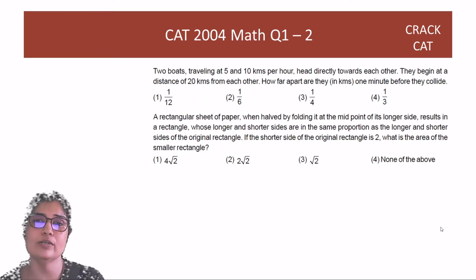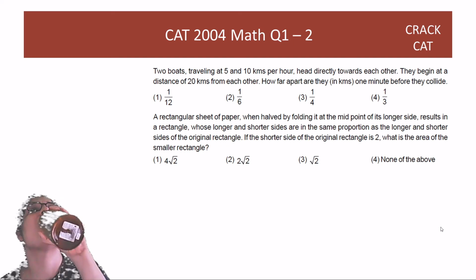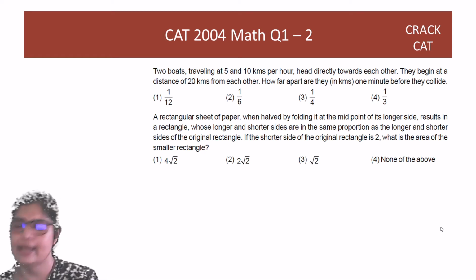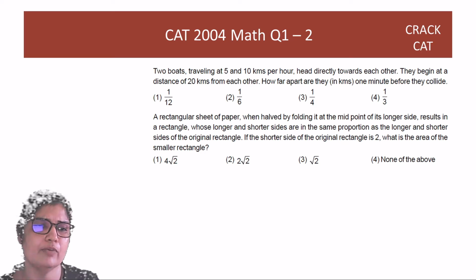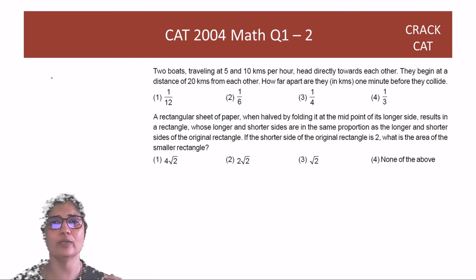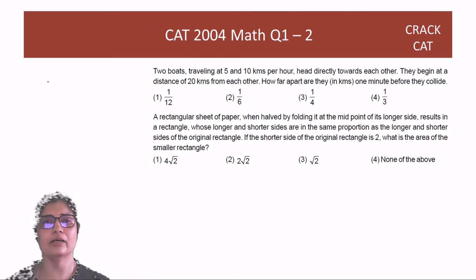So you have two boats traveling at 5 and 10. They are heading directly towards each other. Now, since it's a boat, sometimes you may think, what about the speed of the current? First of all, if the two boats are moving towards each other, or away from each other, they both are in the same current. So you can think of people walking in a train, whether they're walking towards each other or away from each other. The fact that the train is moving doesn't do anything to their speeds.